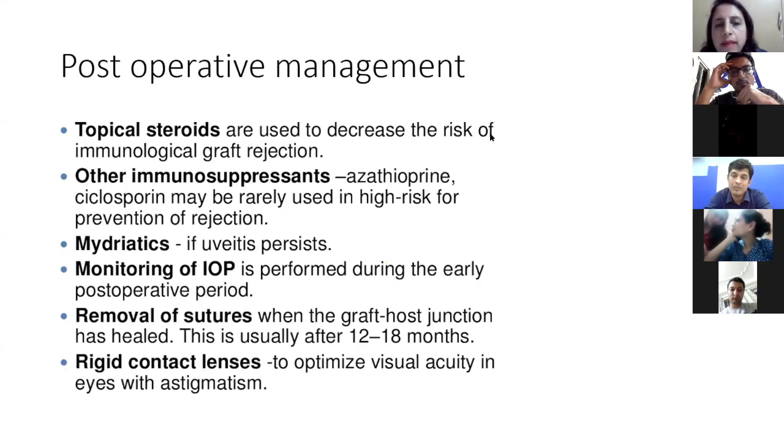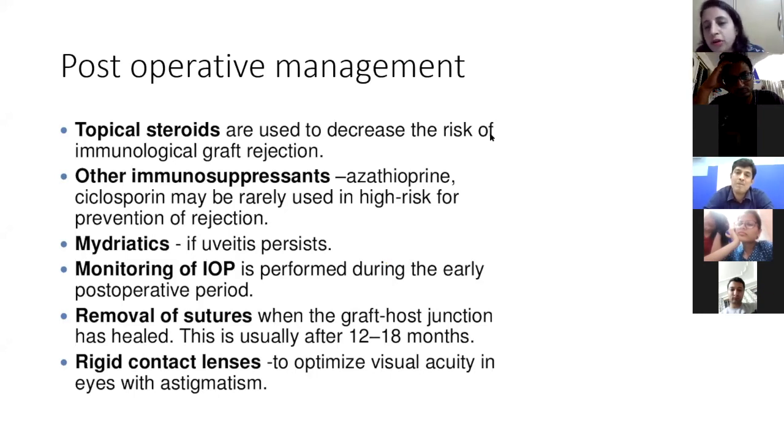So what are the minimum and maximal graft sizes which can be used in PK? Somebody was asked this question in the Viva. As we discussed, if you have a question like this, then your answer should be that I would prefer the smallest graft size in an adult to be 7.5, because you can take 7, but you will expect high astigmatism, and it will be difficult to manage the astigmatism post-operatively.